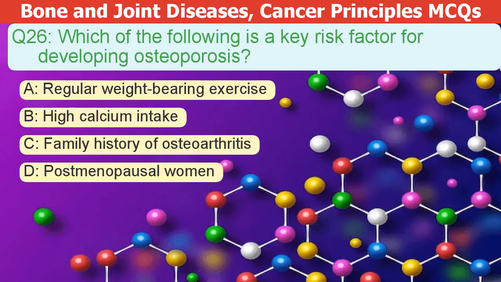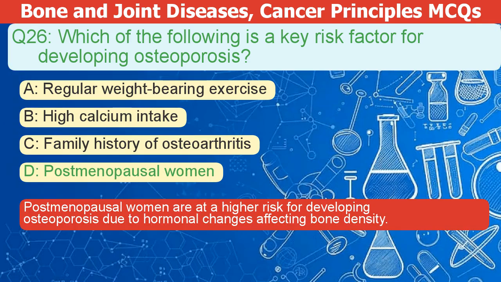Which of the following is a key risk factor for developing osteoporosis? A. Regular weight-bearing exercise. B. High calcium intake. C. Family history of osteoarthritis. D. Postmenopausal women. The correct answer is D. Postmenopausal women are at a higher risk for osteoporosis due to hormonal changes affecting bone density.